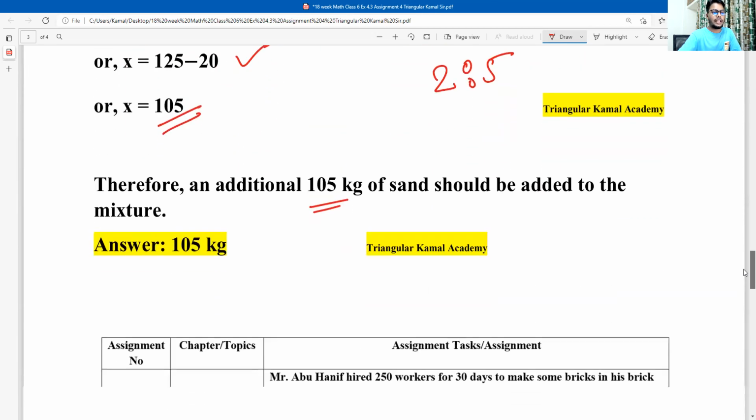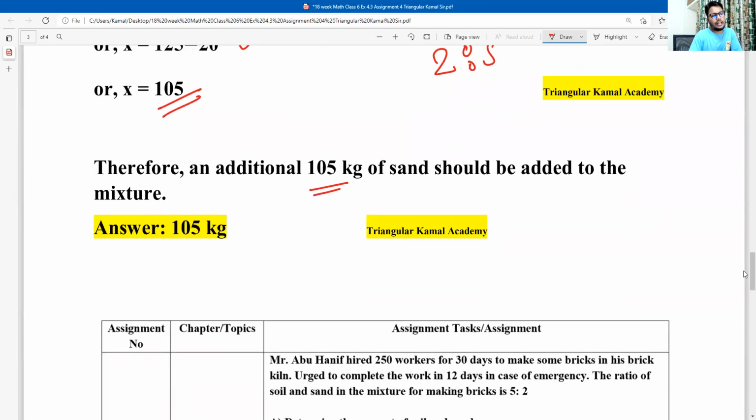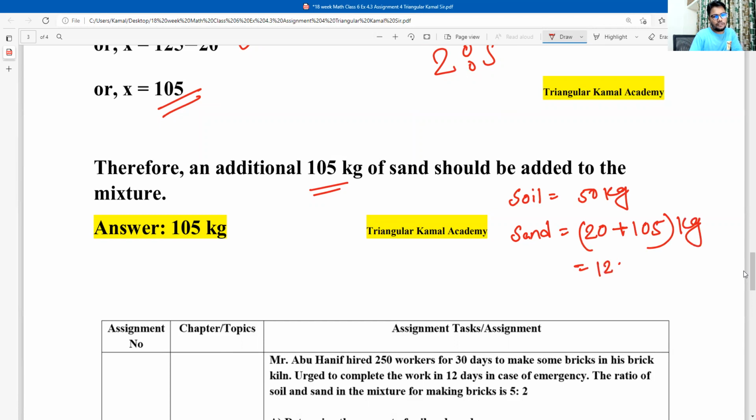Okay. Now, according to the question requirement, the soil is unchanged, that is 50 kg. Sand previously was 20 kg, now we added 105 kg, so there will be a total of 125 kg now. Let me review according to the question. Soil ratio sand: soil is 50, sand is 125. That means 50 by 125.